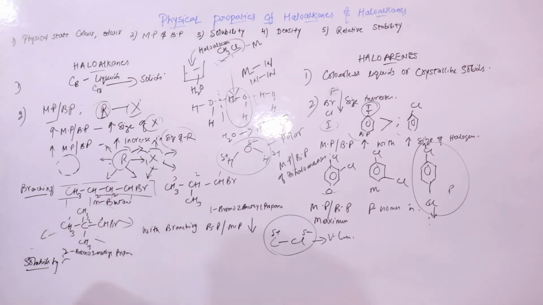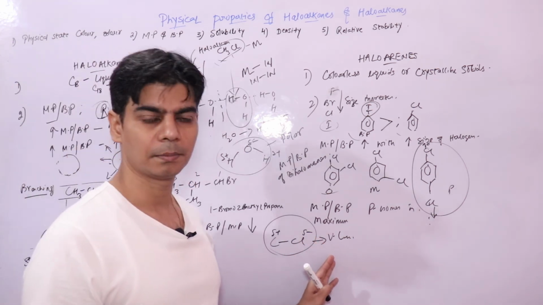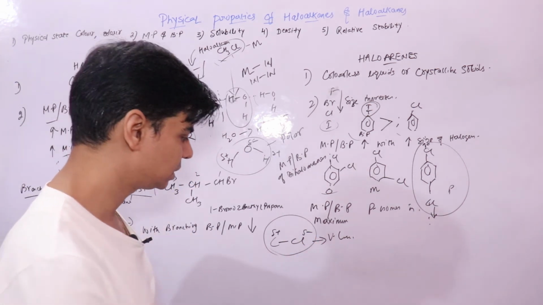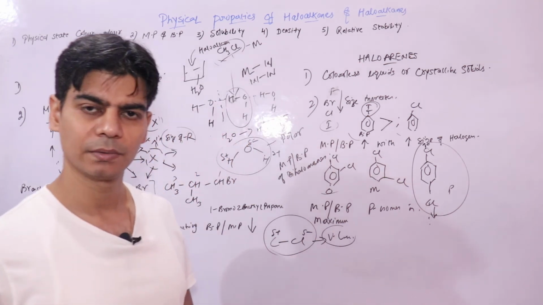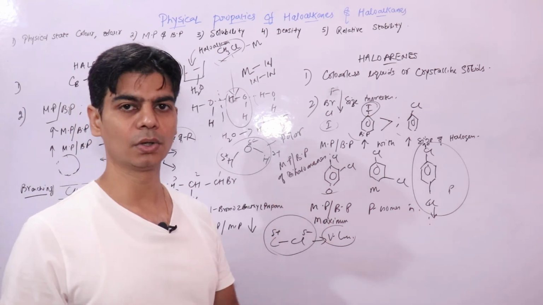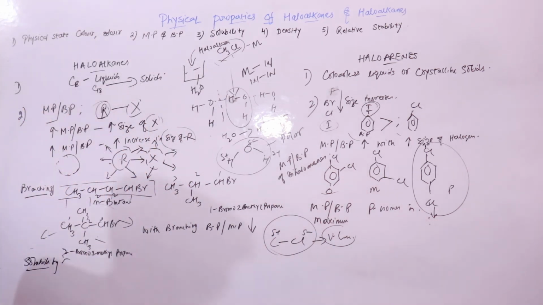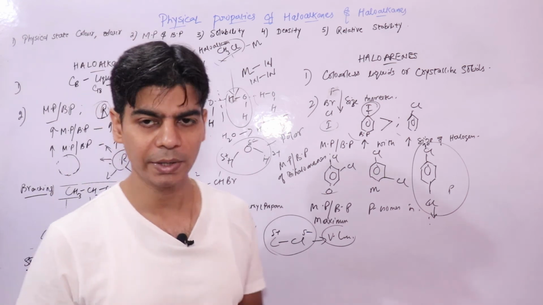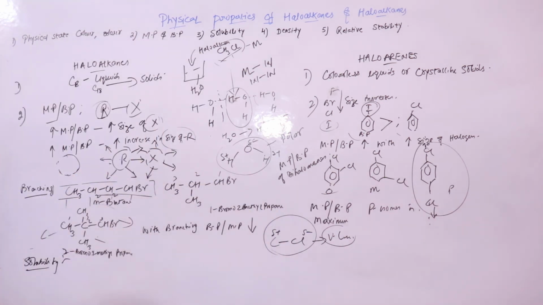That is why, although they are polar, they are immiscible with water, because this polarity is very less, right? They cannot make hydrogen bonds with water, nor can they break the already existing hydrogen bonds, right? Same is with your haloarenes. In case of haloarenes also, you have the same thing, right? They are insoluble in water, but they are soluble in all organic solvents like ethanol, diethyl ether, right? Their insolubility is due to their low polarity, right?